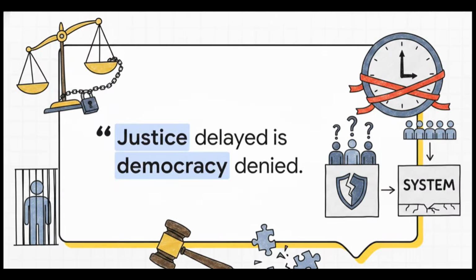I'm going to leave you with this provocative essay thesis to reflect upon today. Looking at the data we've covered, when a system defaults to incarceration over adjudication, with millions of pending cases and massive under-trial populations, are we genuinely protecting society, or are we structurally threatening our core democratic values?